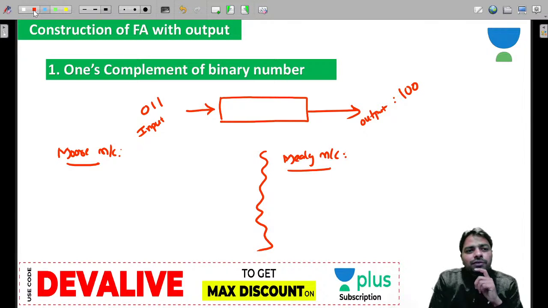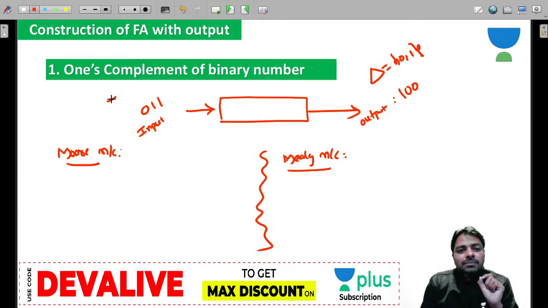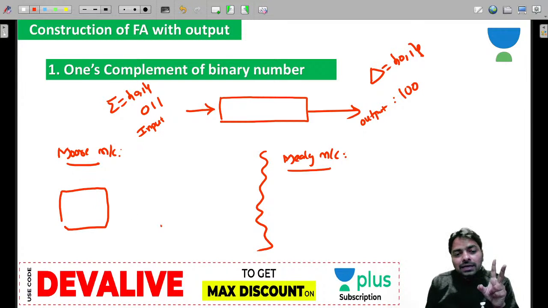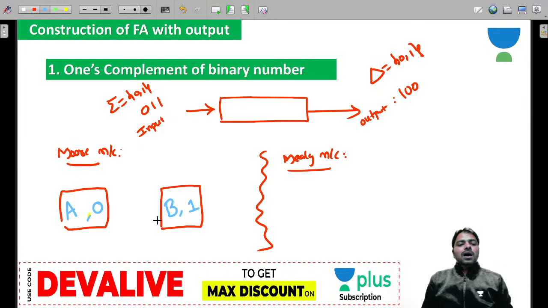Now if you look at how many different outputs there are, here delta is 0, 1, and here sigma is 0, 1, so two different outputs here, guys. At least two states are required, remember that, because one state's output is 0 and the other state's output is 1. You can say this is capital A or capital B state, and at least 2 states.